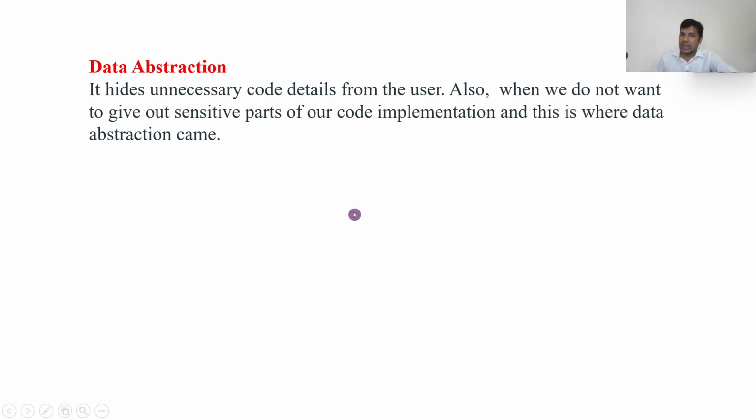Data abstraction. Now what is data abstraction? It hides unnecessary code details from the user. When we don't want to give our sensitive code implementation, this is where data abstraction comes in. For example, you want to sell a car, and the person who buys the car, if he knows driving, it's enough.